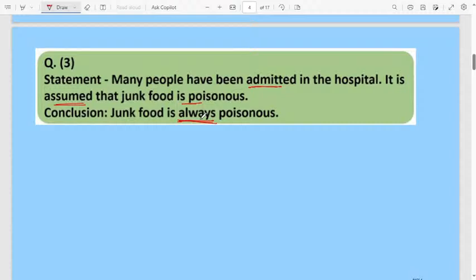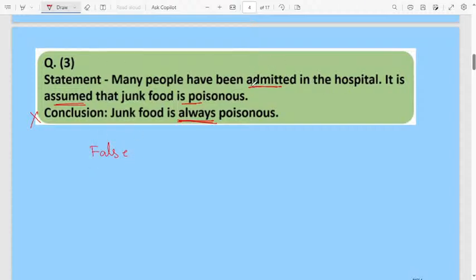But so many people got admitted, so maybe one of the reasons is that junk food is poisonous, maybe they ate so much junk food that they got admitted to the hospital. But this is only one of the reasons they are telling in the statement, while in the conclusion they are concluding junk food is always poisonous. Therefore this conclusion is wrong. Always you have to keep the relationship between the statement and the conclusion.